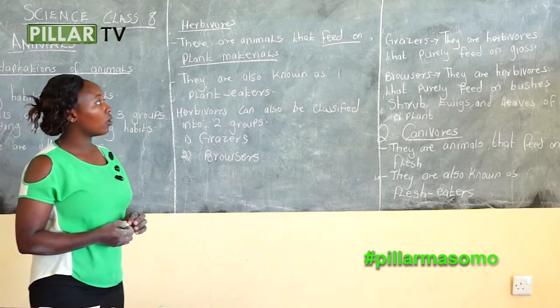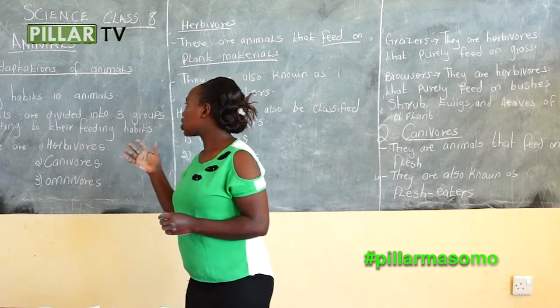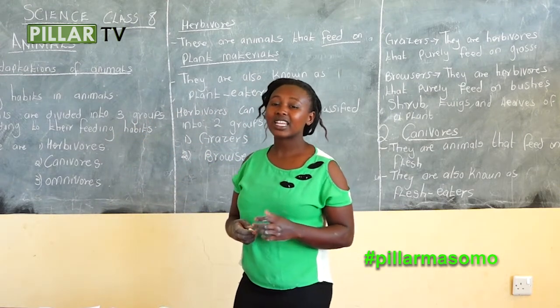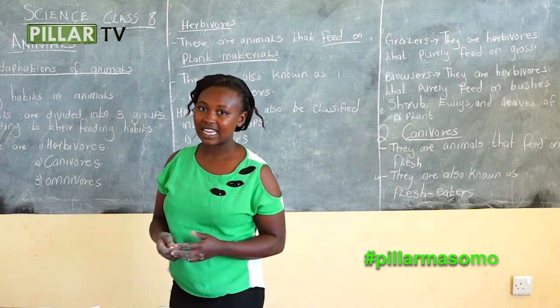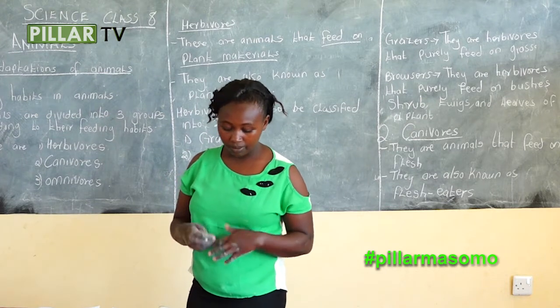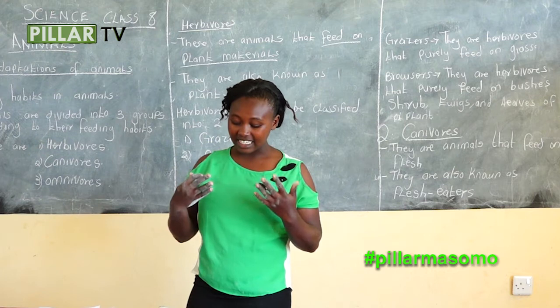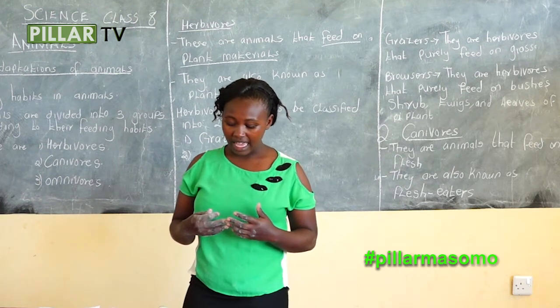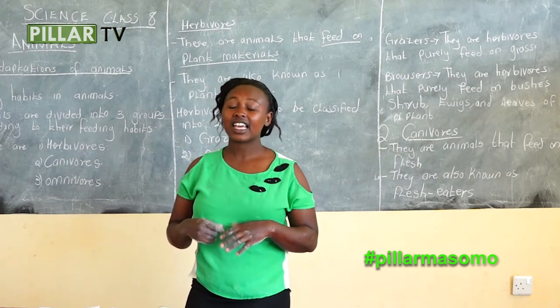So we have learned about adaptation of animals, and we started by saying animals have various common characteristics. They move, they grow, they remove waste, they reproduce, they die, and they react to changes in the environment.